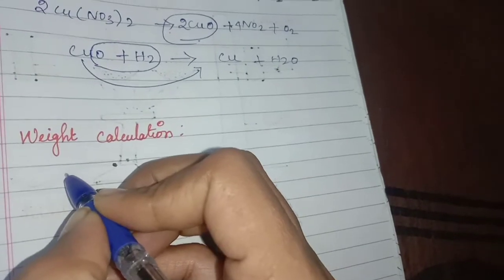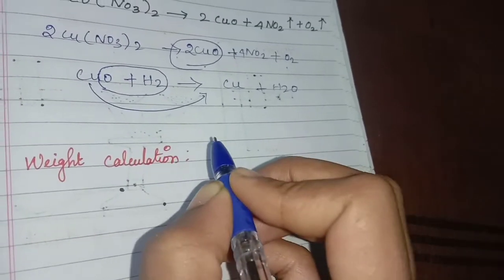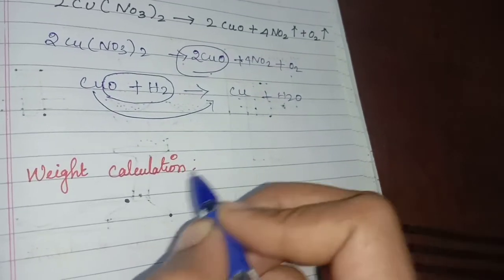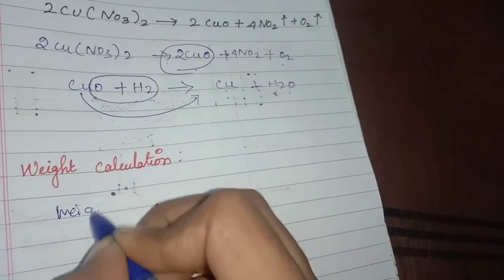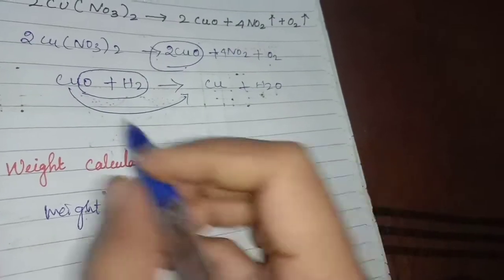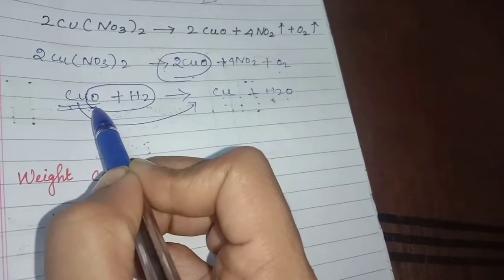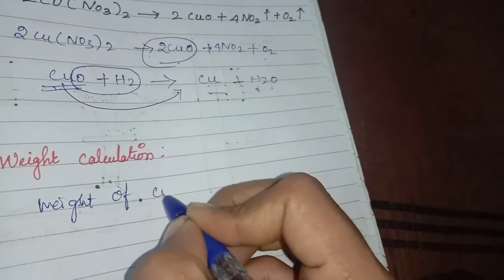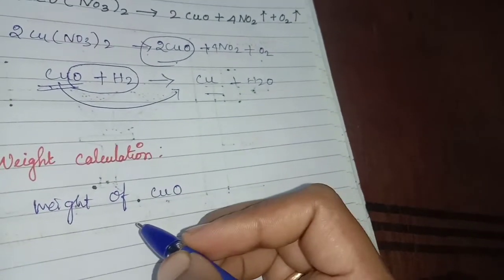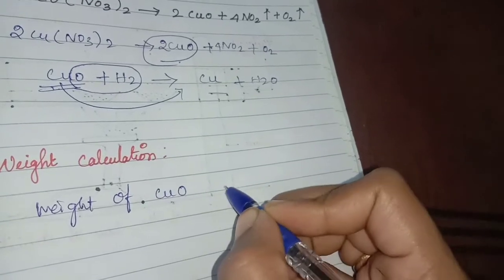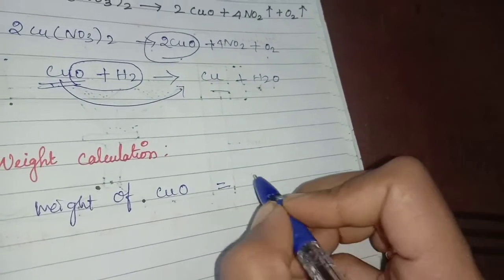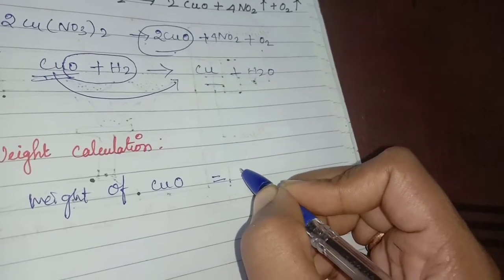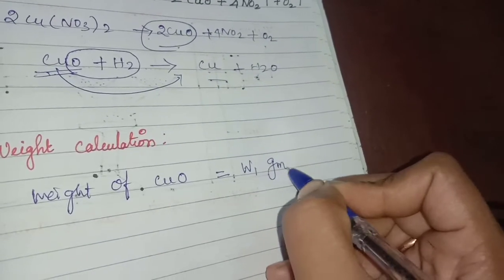Now, what we have to prove? The same amount, the fixed amount of proportions was remain. That one we have to prove. So, weight of, we are taking here what? From cupric oxide, we are getting copper. So, take this cupric oxide. Weight of cupric oxide. What we know, that one we have to write here. Now we don't know, so just write W1 gram.